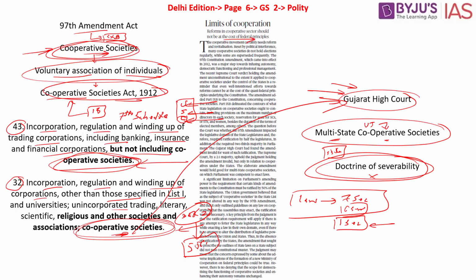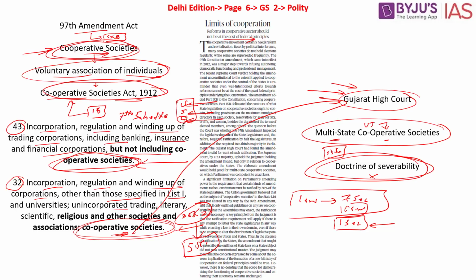So the legislative power, whether the union government has it, is all that matters if it is entering the domain of the state government where it does not have that particular power. In spite of having good intention, it should not be done so, says this article. So basically, this particular judgment may cast a view also on the recent Ministry of Cooperative, says this article. It is this that we have to understand in reference to this article.